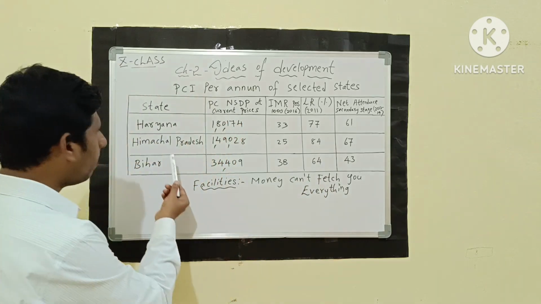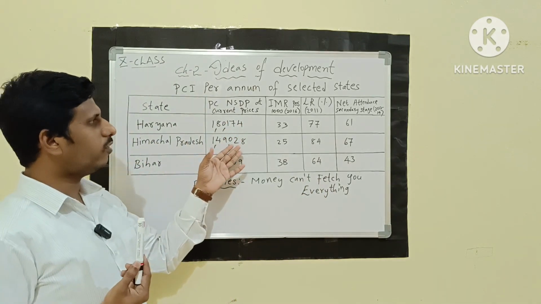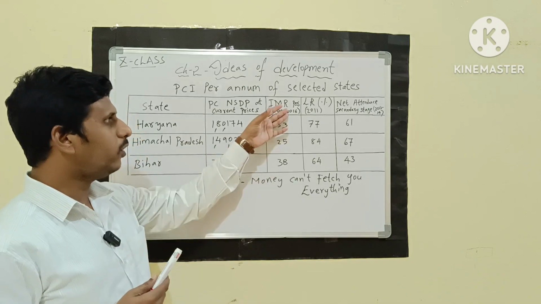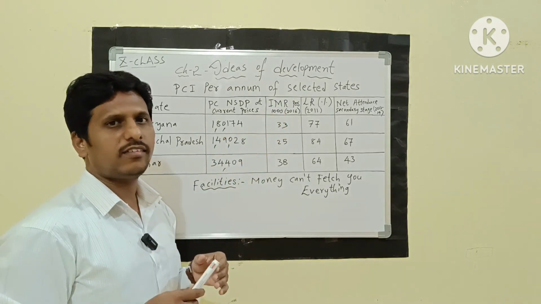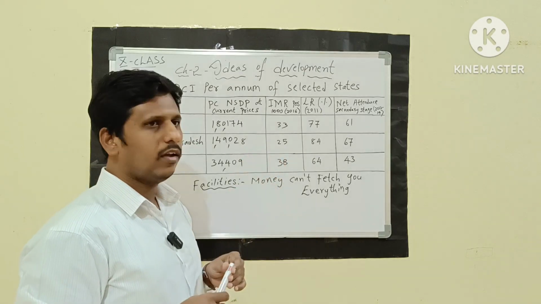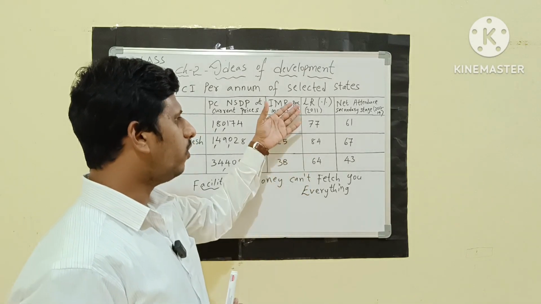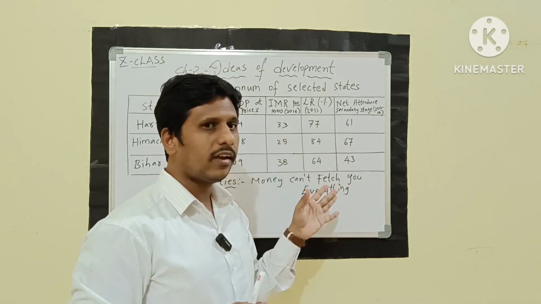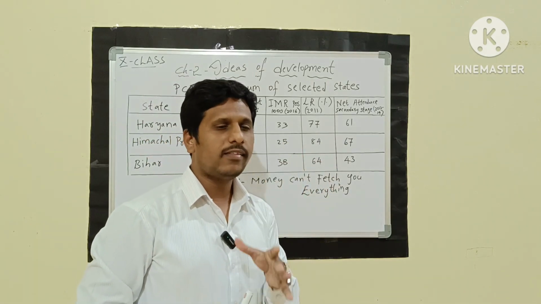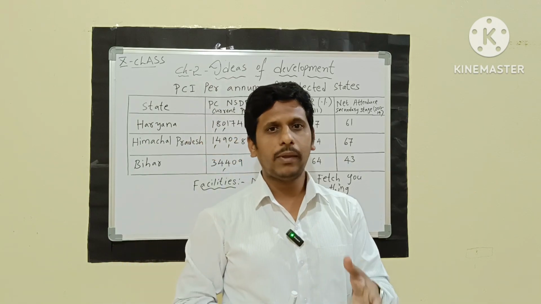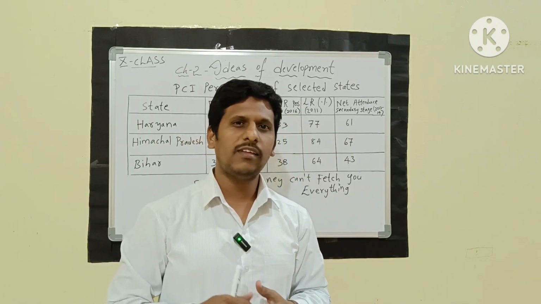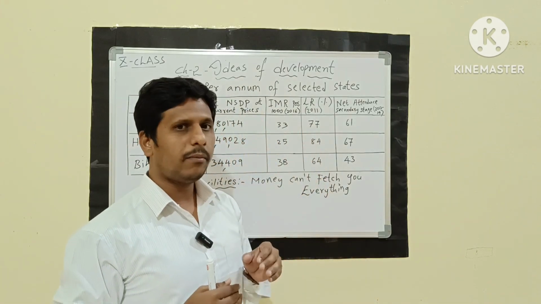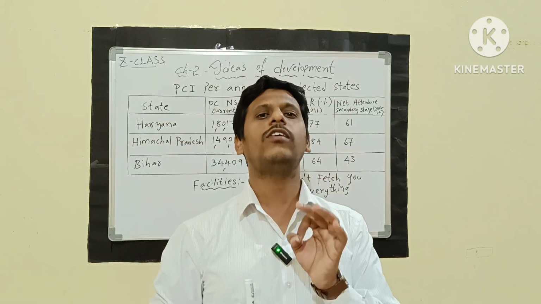Okay, not bad. But coming to Himachal Pradesh, 1,49,028 is the income. Coming to the infant mortality rate, how many children are dying here? 25, which is very less. And the literacy rate is very good here, 84%. It means that the government as well as the people living in Himachal Pradesh, which is a hilly high region, are doing well. But why 84% here? Because they are concentrating more on education.